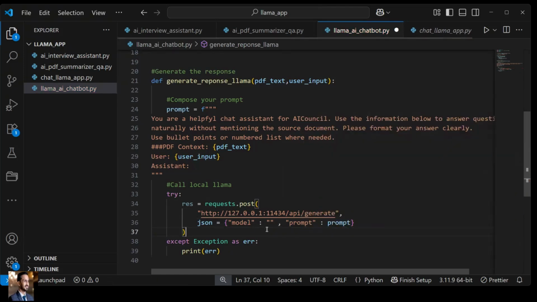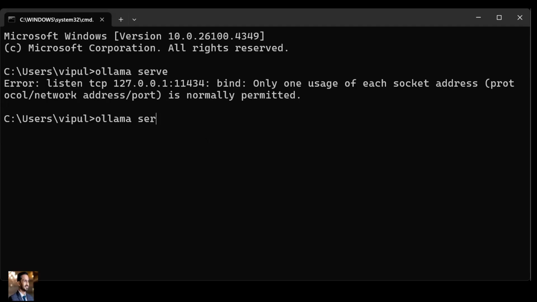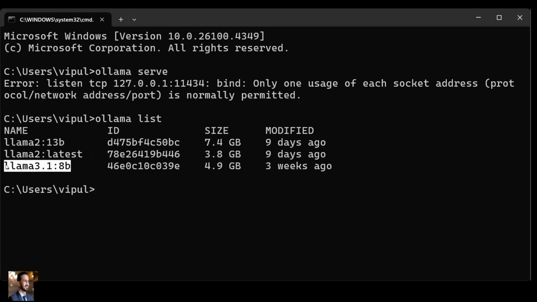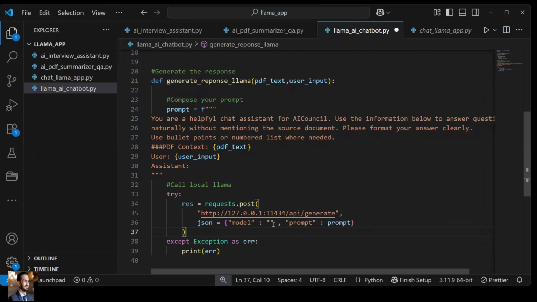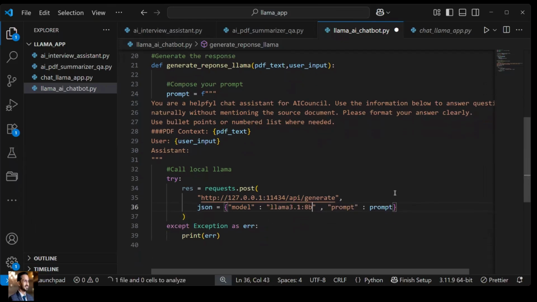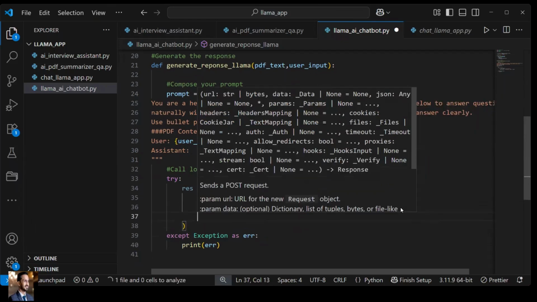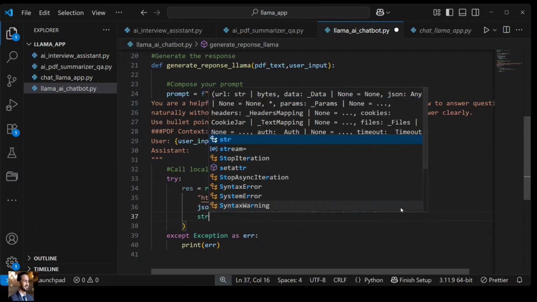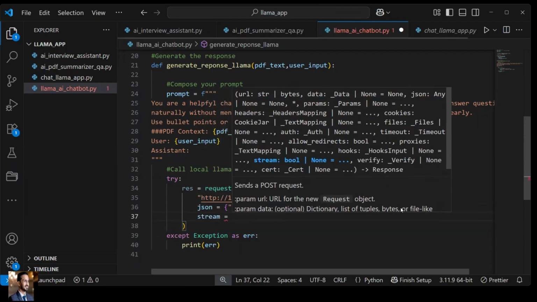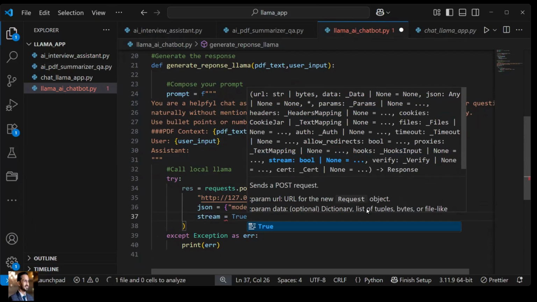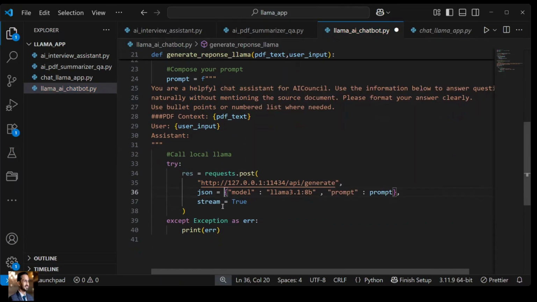That's it. Now from where can I access the model information? Again get back to your command prompt and here type ollama list. These are the models we have. We can copy any one of them, the model that you have in your system. Get back over here and use your model. That's it. And the last thing we have to do is stream. So stream can be equal to what? True. That means we want the streaming output.